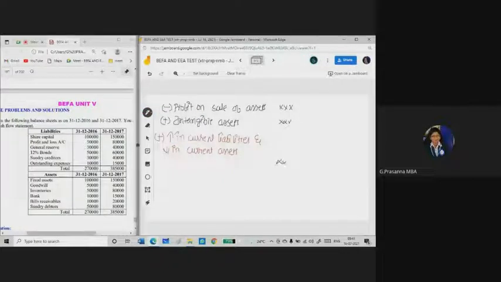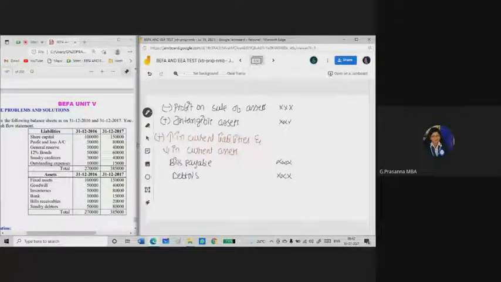Okay, I will take one liability here: bills payable is a current liability. And I will be taking debtors. Debtors is a current asset. So I will be showing them in the add column because they are increasing.